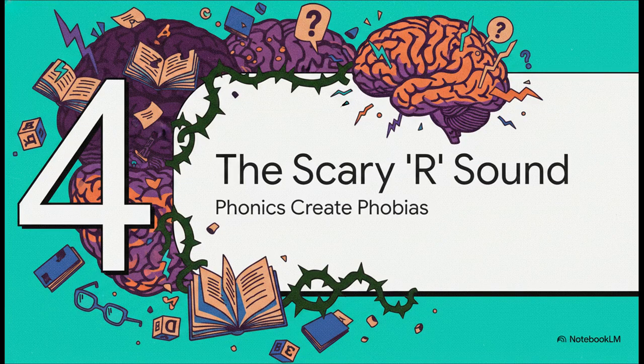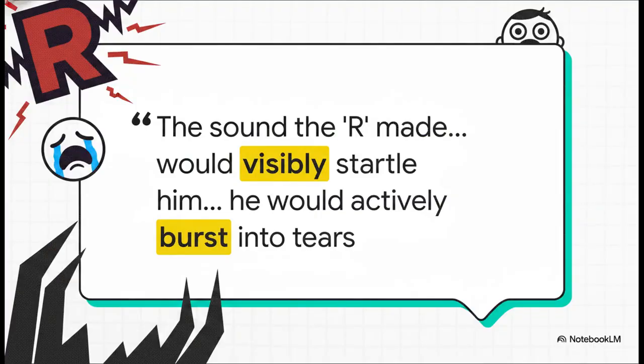When phonics create phobias. All right, so up until now, we've really been looking at the incredible innovation of the app. But here is where the controversy begins, perfectly grounded by this really vivid quote from parent Mark Thorne. In the interactive phonics module, touching the letter R triggers this aggressive guttural growl instead of your standard phonetic sound. As Thorne notes, it would visibly startle his 4-year-old, leading to active tears and literally a complete refusal to engage with any puzzles containing that specific letter.